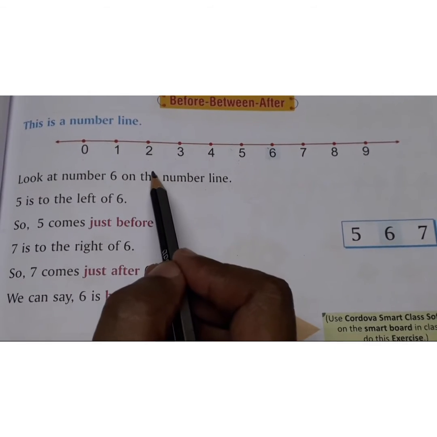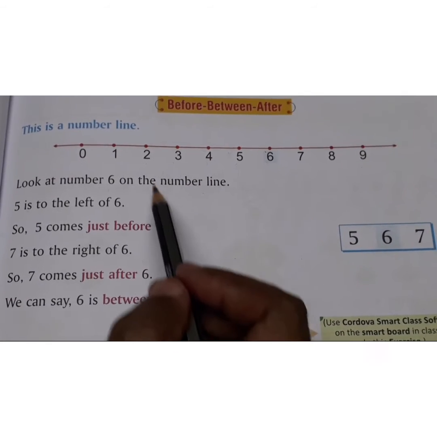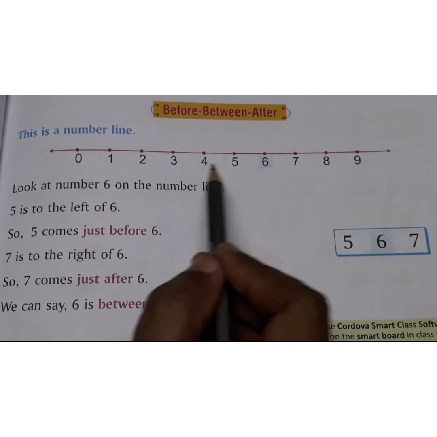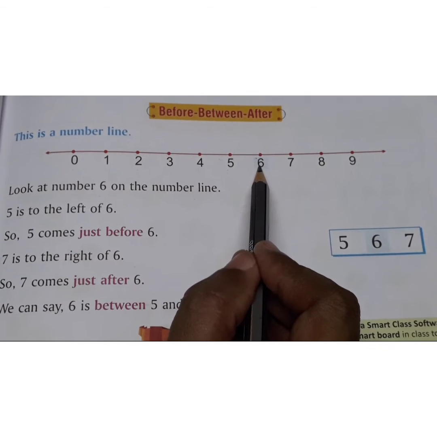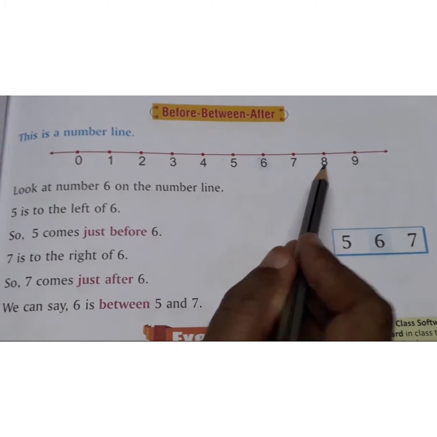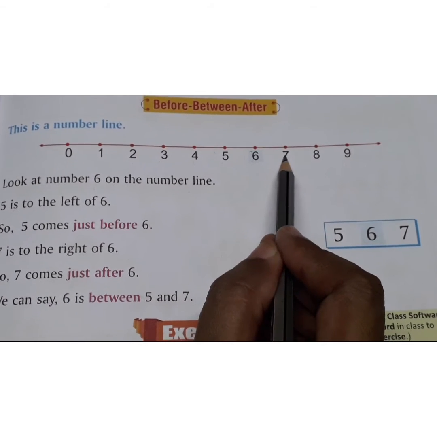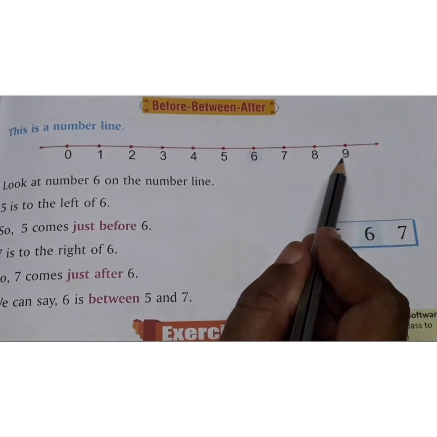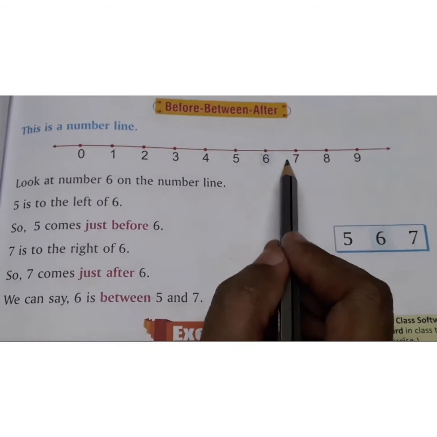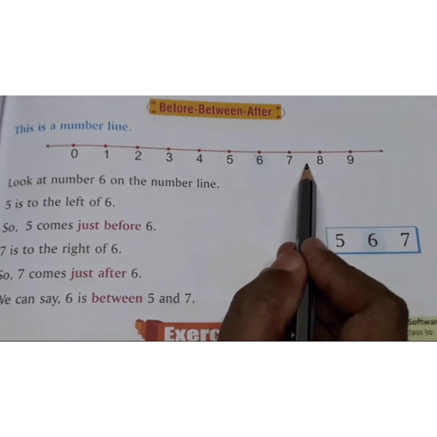Okay, children? And what is after number? After number, when the given number is there, suppose 6, if you count forward, that is after 6, 7, after 7, 8, after 8, 9. Understood, children? This is after number.